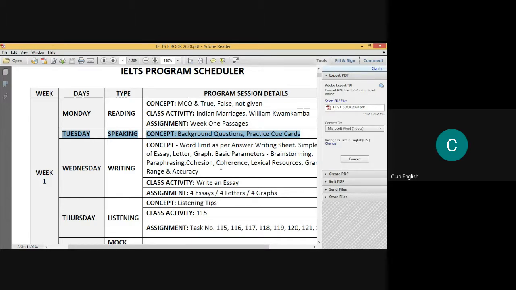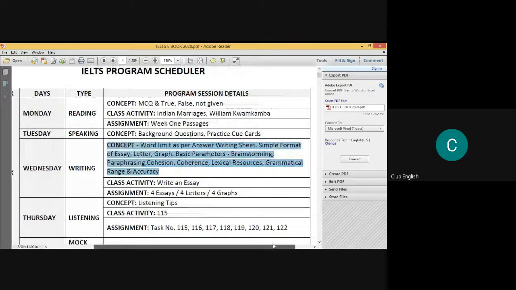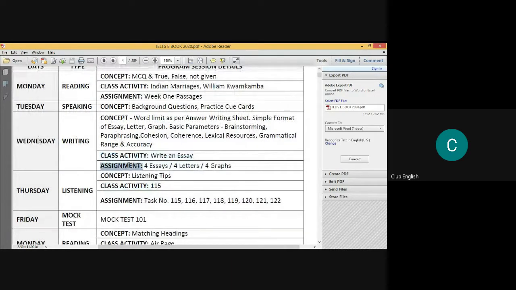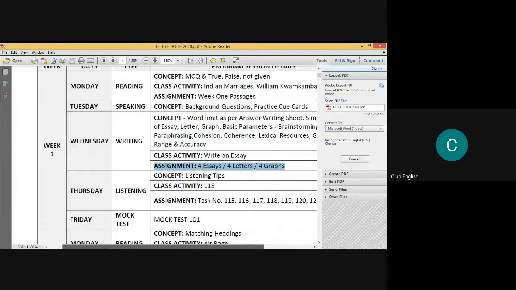Now on Wednesday, you are going to talk about writing. What type of writing is this? You're going to initially start with the concept of word limit as per the answer sheet, sample of essay, then letter or graph. Basic parameters of IELTS, that is brainstorming, paraphrasing, cohesion, coherence, lexical resource, grammatical range and accuracy. After this, you are going to do a class activity, that is writing an essay. Then there would be an assignment, four essays, four letters, four graphs over a week of time, which he or she has to deliver to you.